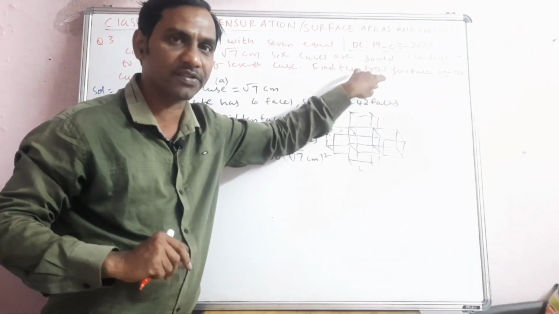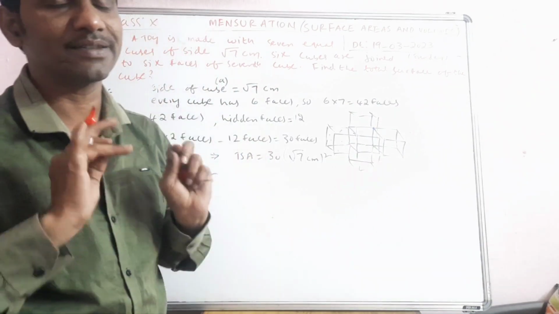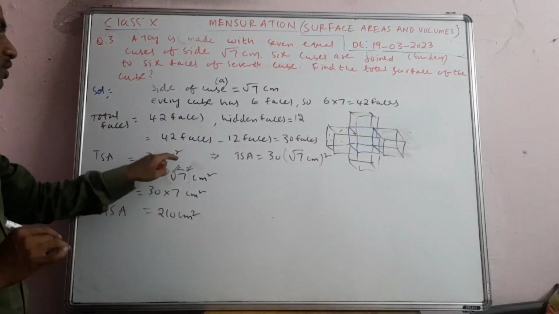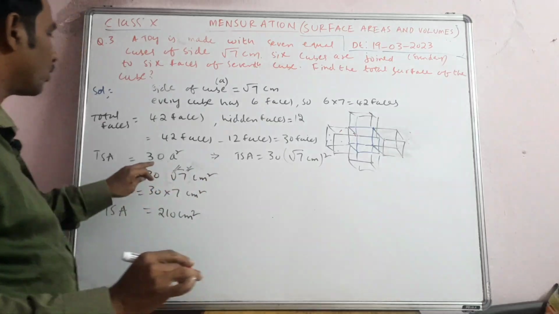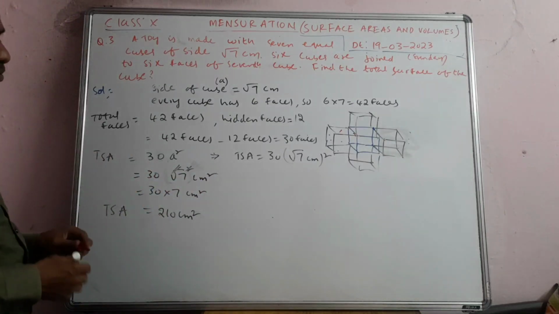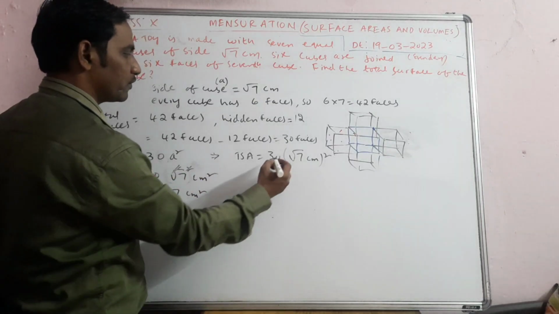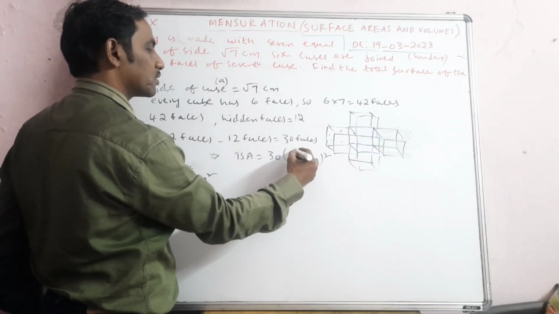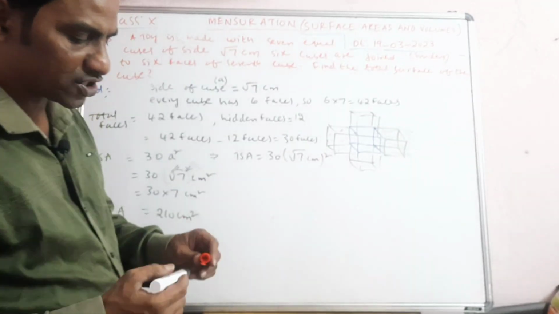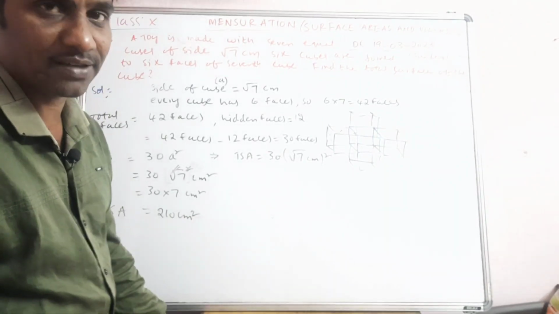So when they say total surface area, the hidden ones you should not count. That is the meaning. Okay. For that, out of 42, this 12 I subtracted, and thereby you got 30, right? So this is the problem. I tried to explain as much as possible.